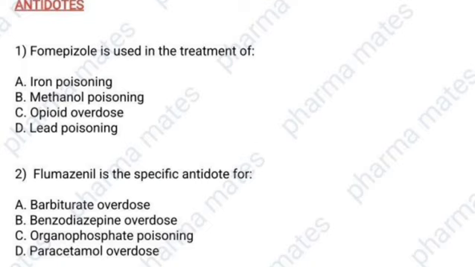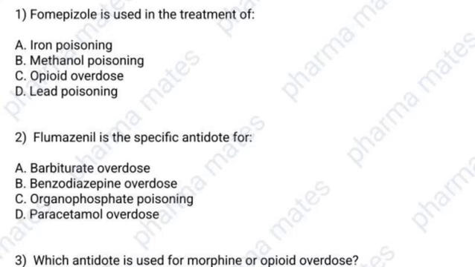In case of lead poisoning, the selection of antidote will vary depending upon the condition of the patient. In case of mild to moderate, we use succimer orally. In case of moderate to severe toxicity, EDTA is enough. But in case of severe toxicity with encephalopathy, we use a two drug combination, British anti-lewisite and EDTA. Okay.